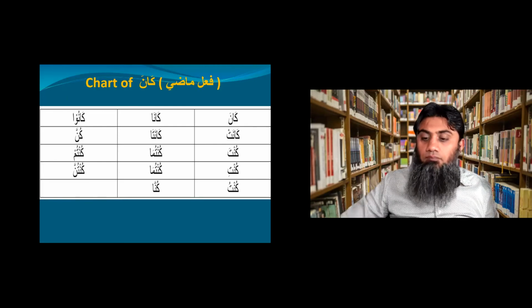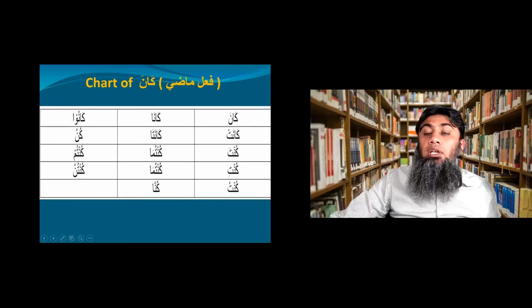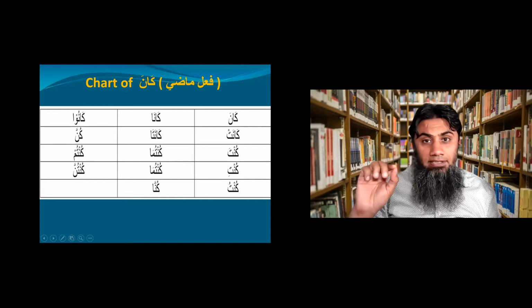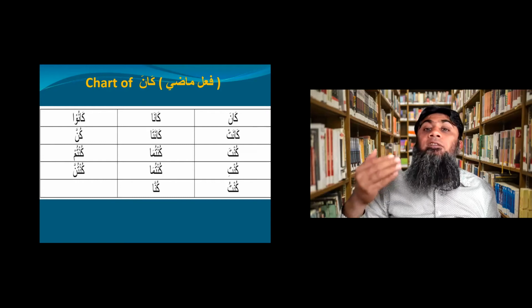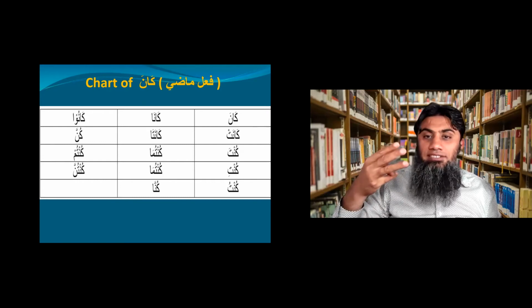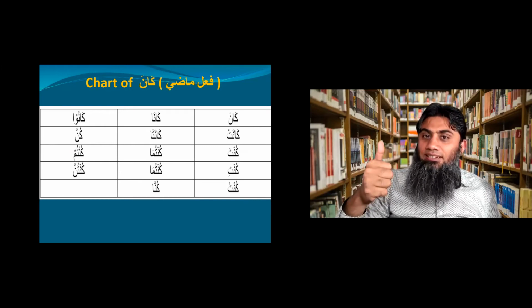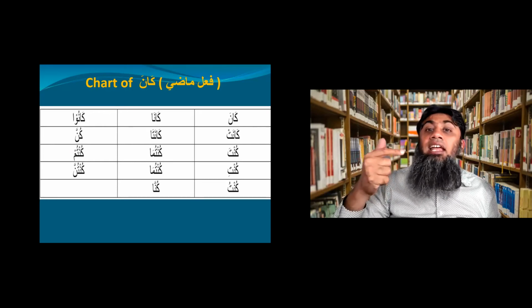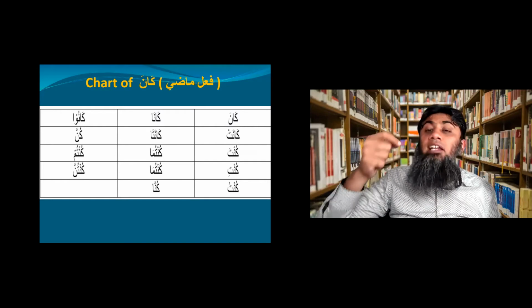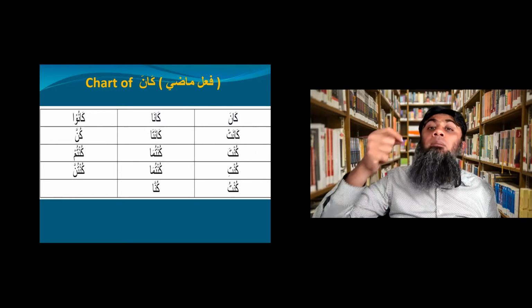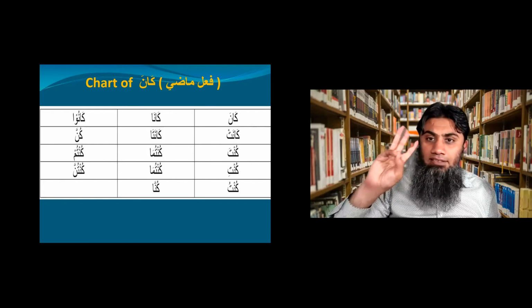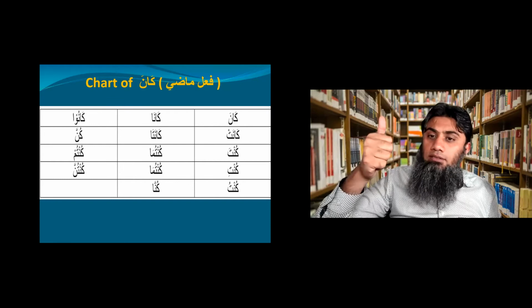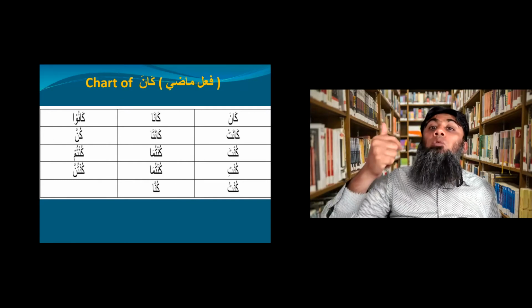Let's move on. Now inshallah, please pay attention, kana is a fail. And as we know, every fail has three versions or three forms: past, present, and future. Both are covered in mudare. And number three is fail amr or command. One more time, every fail has three forms: past, which is madi, and then mudare.